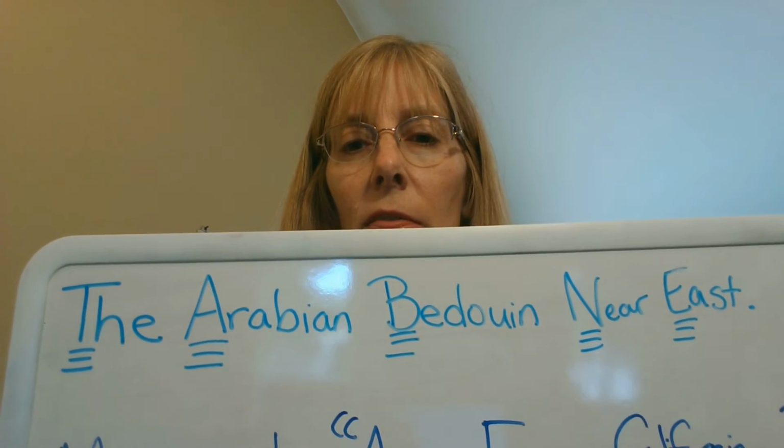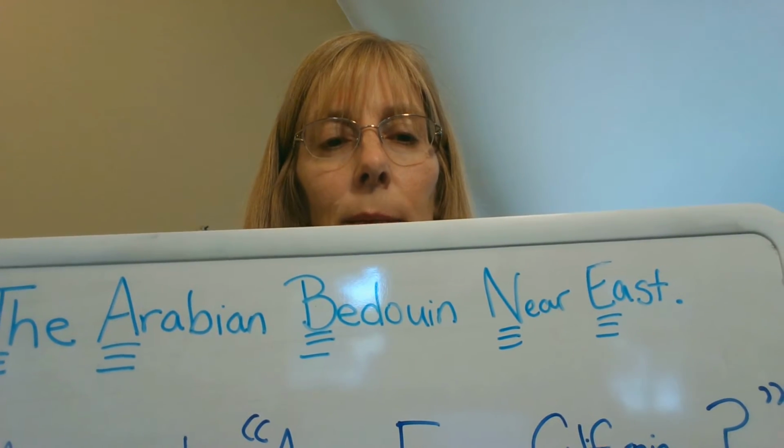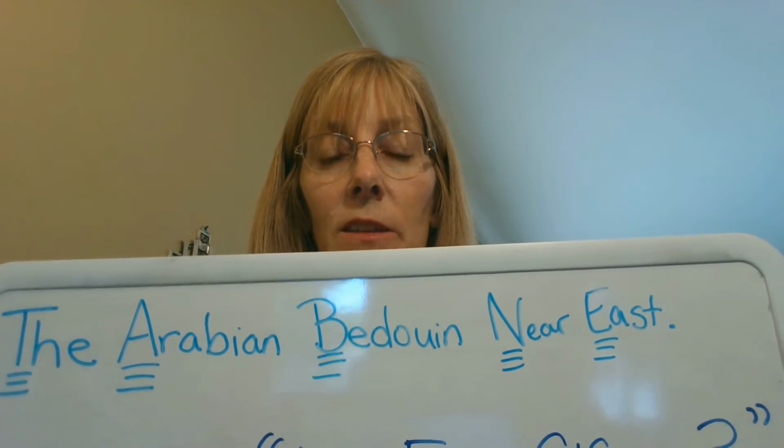So the Arabian horse was first used widely by the Bedouin people. That would indicate an ethnic group. So we would capitalize the B in Bedouin, but not the P in people. And then of the Near East, that is a region of the world. So in that case, both the N and the E would be capitalized. So you end up with this, the Arabian, Bedouin, Near East, all being capitalized.